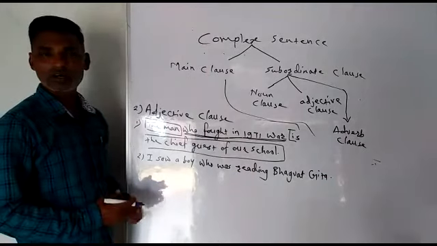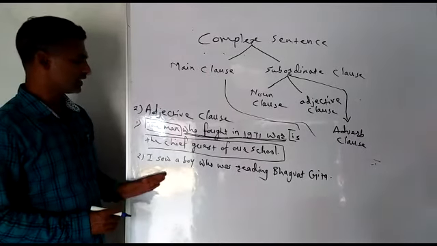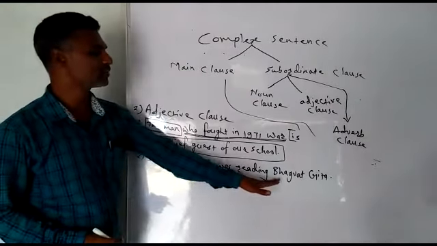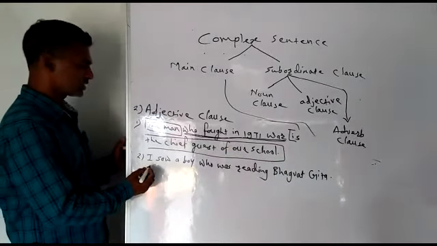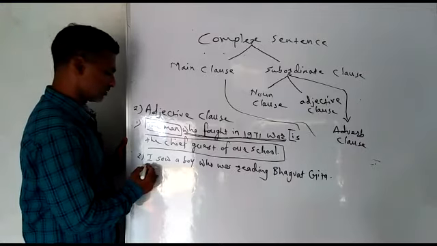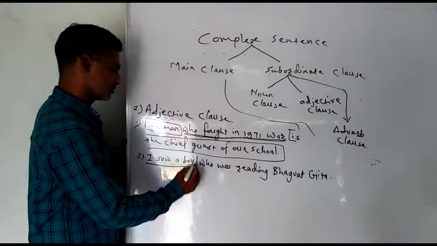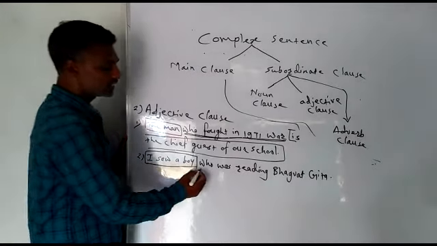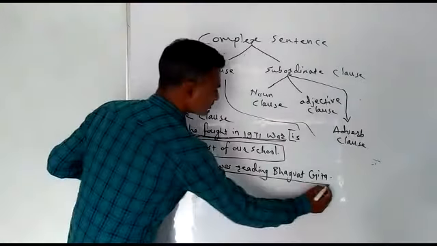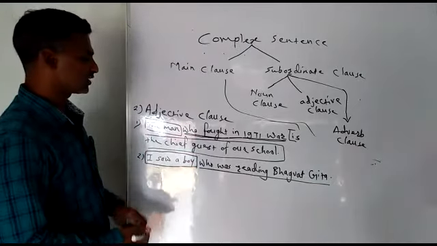I saw a boy who was reading Bhagavad Gita, है ना? So this is the main clause, and this is the subordinate clause. Why subordinate clause?